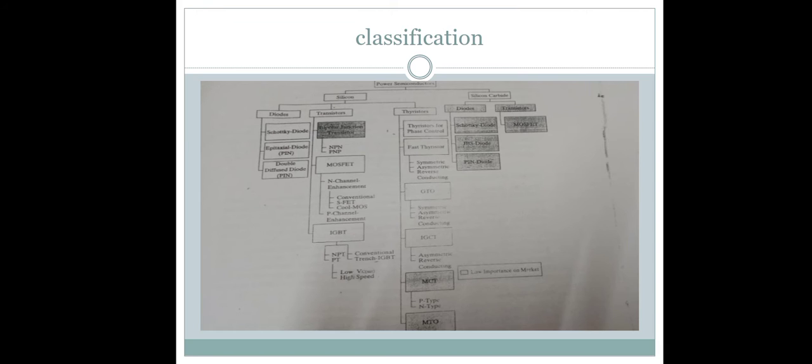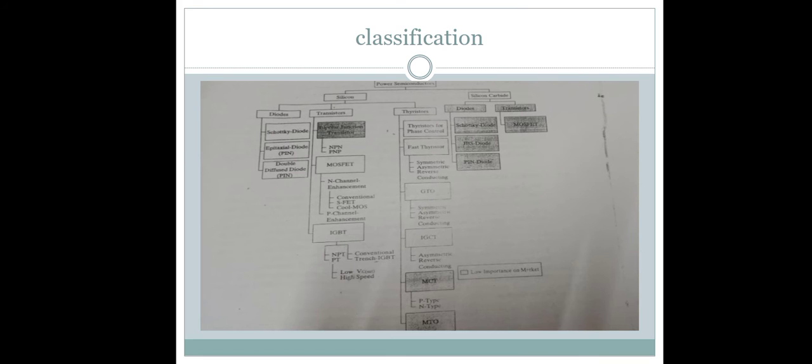Next is the classification of power electronics. It is basically called power semiconductors. There are two types of power semiconductor: first silicon and the other silicon carbide. Silicon has subtypes. First is the diodes. Diodes are mainly three types: Schottky diodes, epitaxial diodes, also called PIN diode, and double diffused diode.